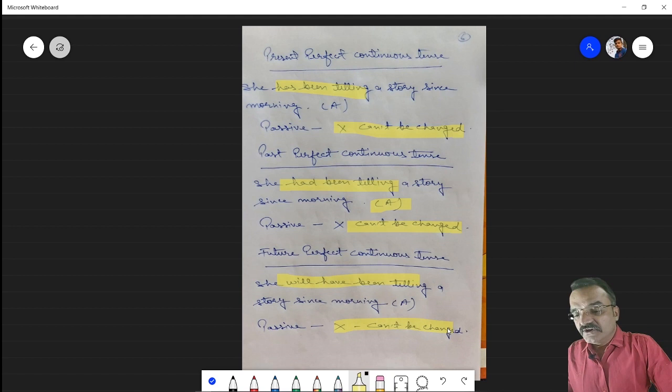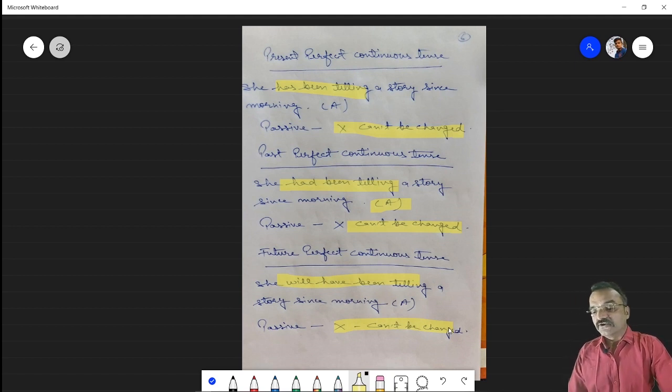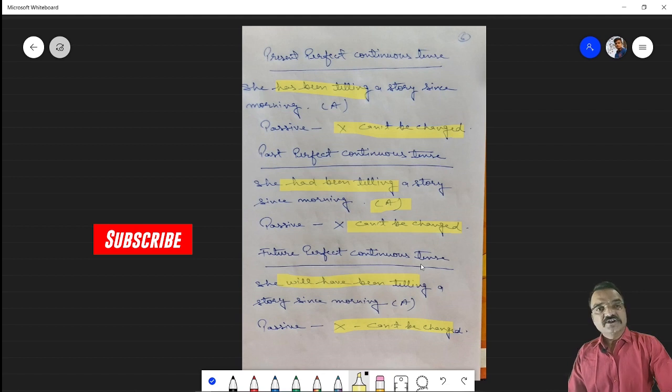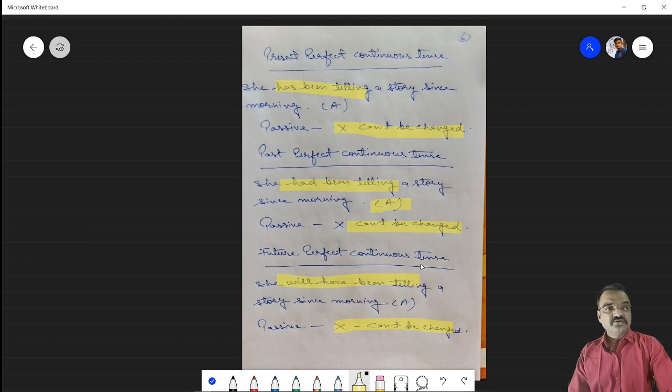So in this way we can actually change only 8 tenses into passive voice. Present perfect continuous, past perfect continuous, and future perfect continuous tenses cannot be changed into passive voice. Similarly, future continuous tense cannot be changed into passive voice. So 4 tenses cannot be changed into passive voice.